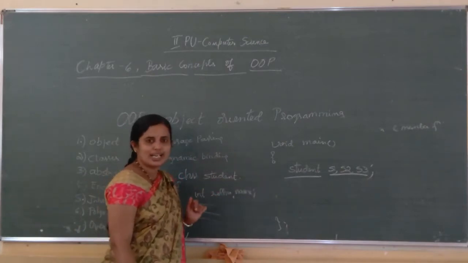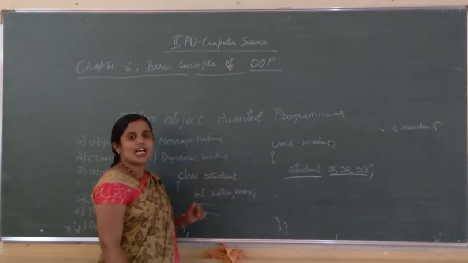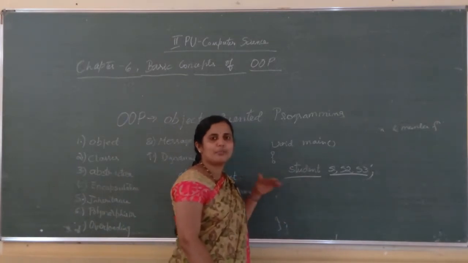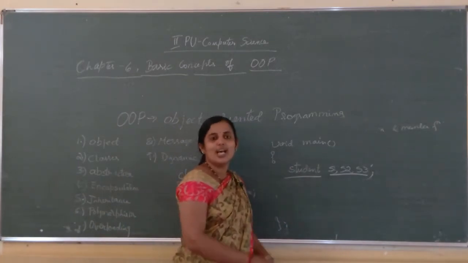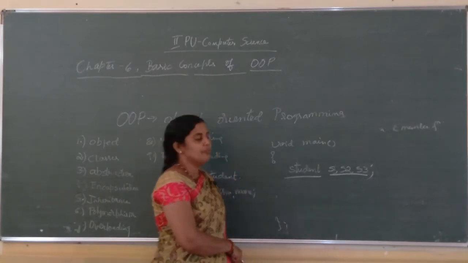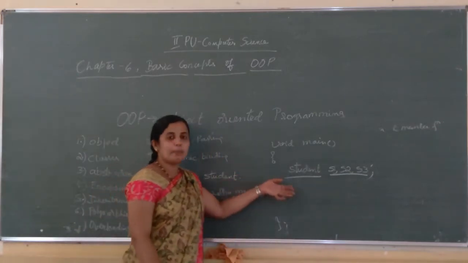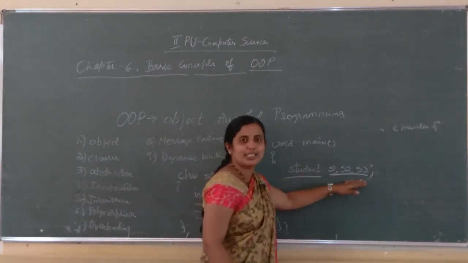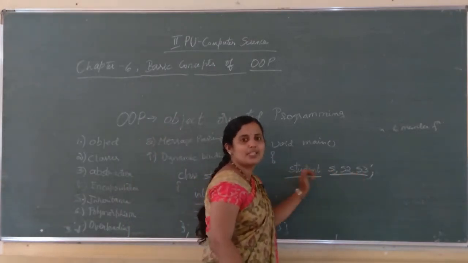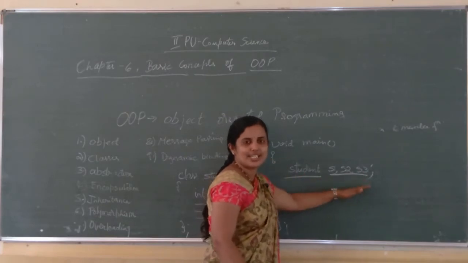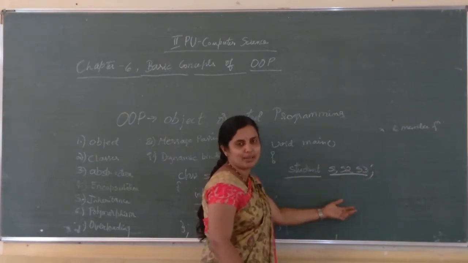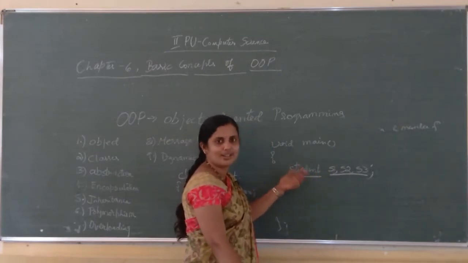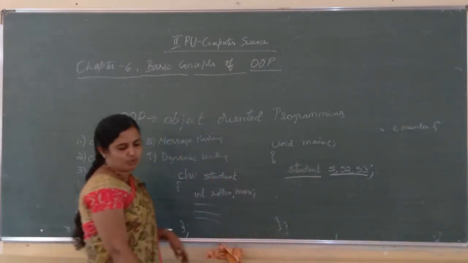Student is known as a class. And for a class you can create any number of objects. Suppose if you want to create many objects, you can consider an array of objects. Okay, and next suppose if you consider student S1, S2, S3, here you can say S1, S2, S3 are the variables of class type. S1, S2, S3 are the class variables, or these are the variables of student type or class type.